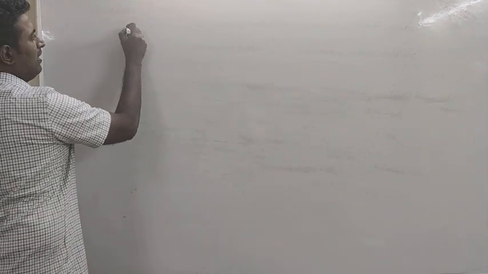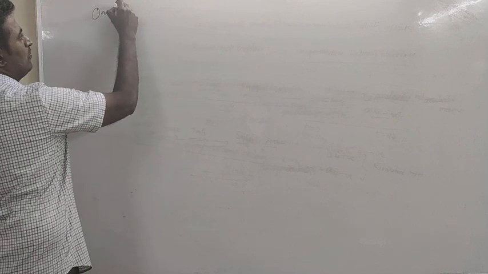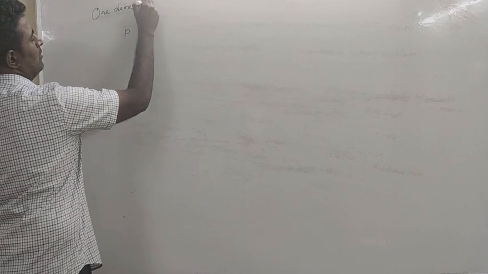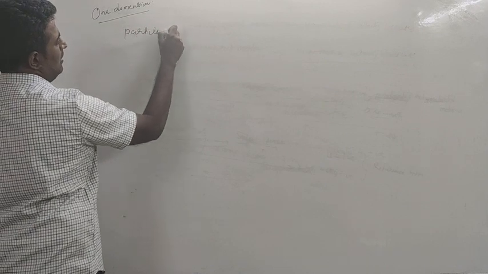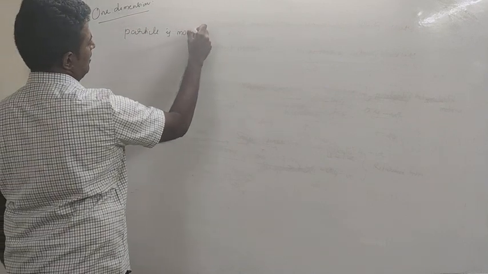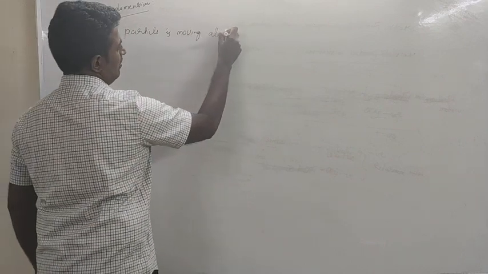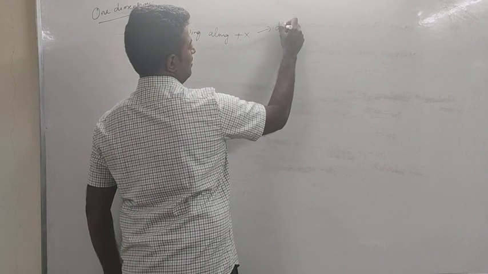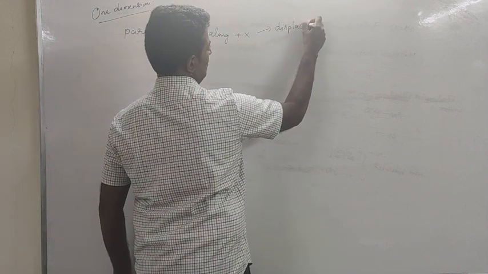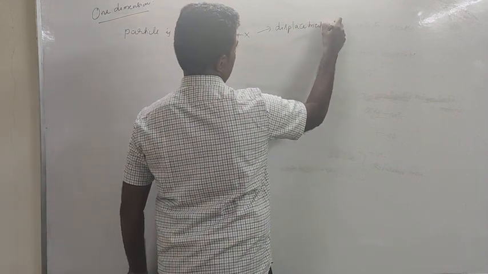So finally, in case of one dimension motion, sign convention: if the particle is moving along plus x, displacement is positive.